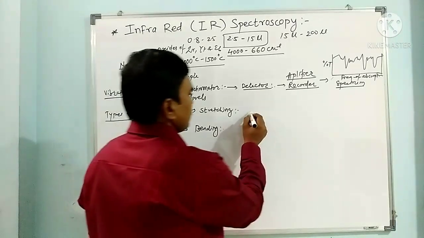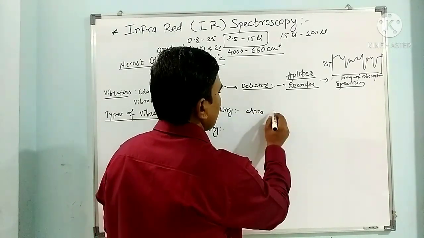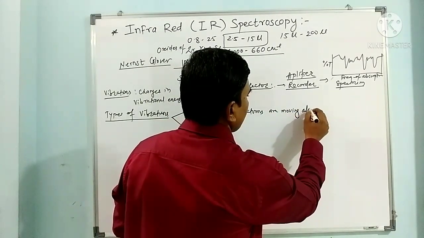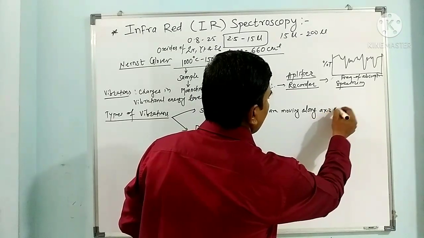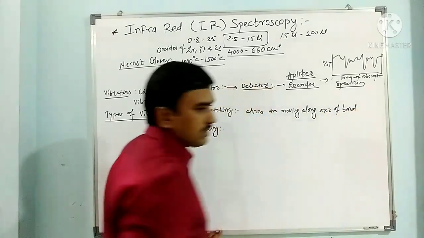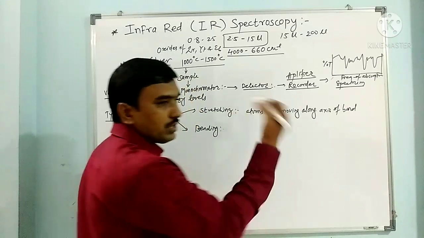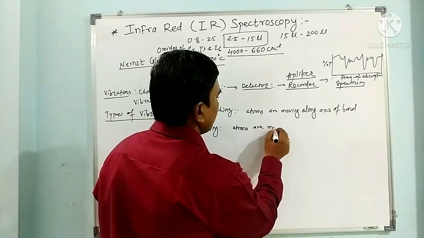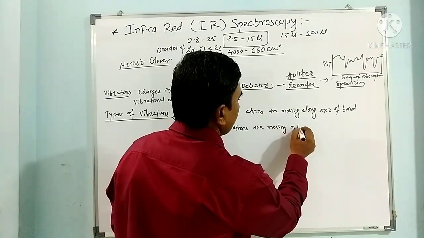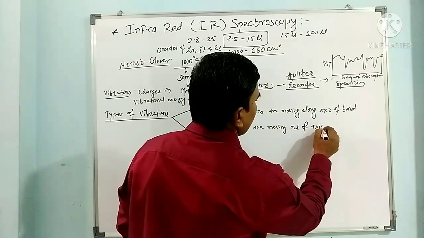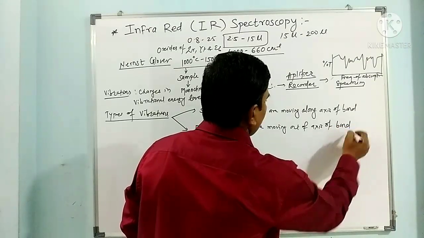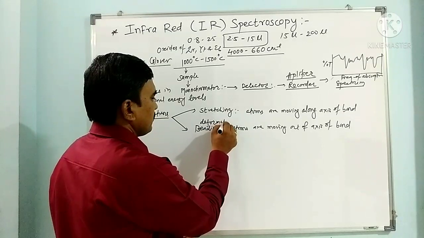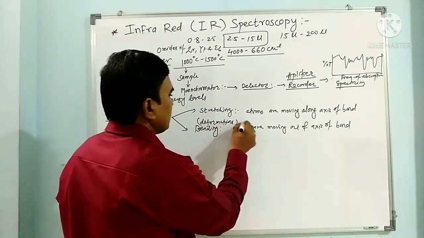In stretching, atoms are moving along the axis of the bond, but here the atoms are moved out of the axis. This is also called deformation, because here the bonds are deformed.